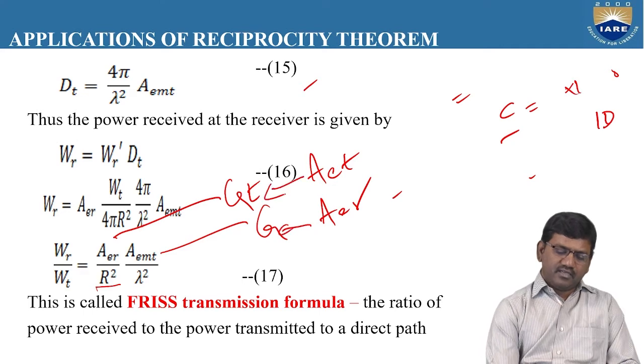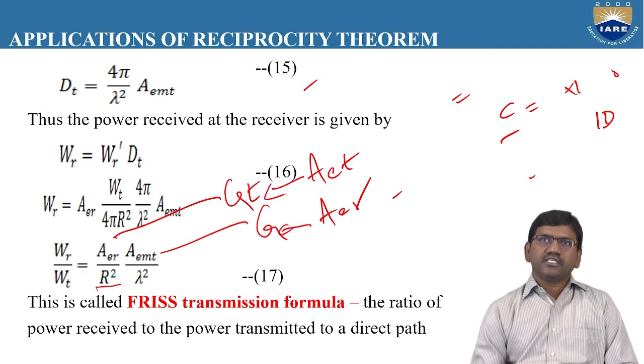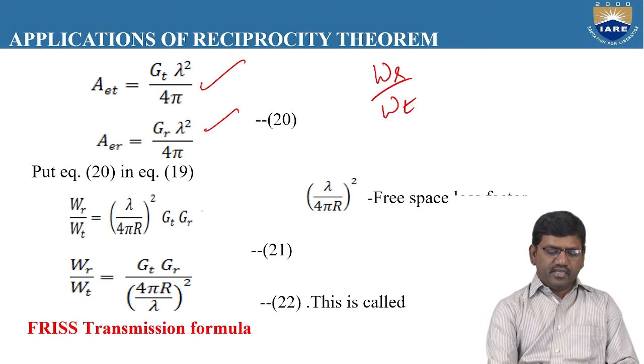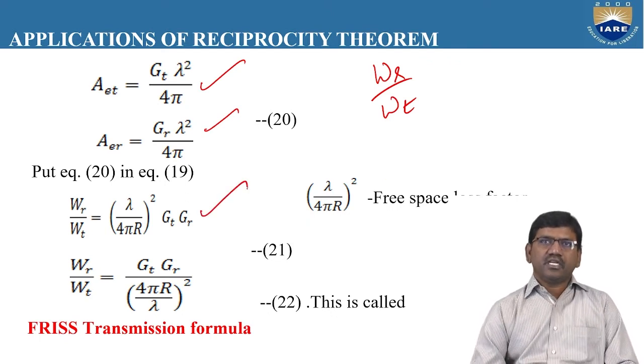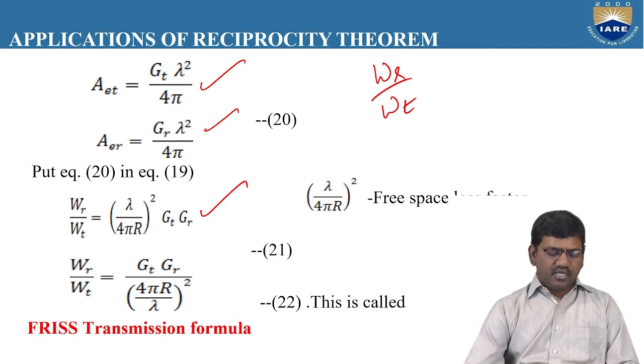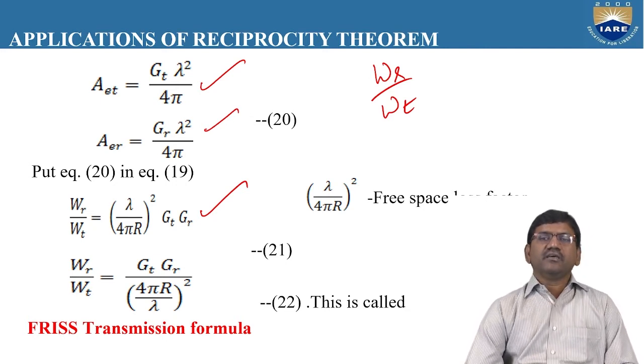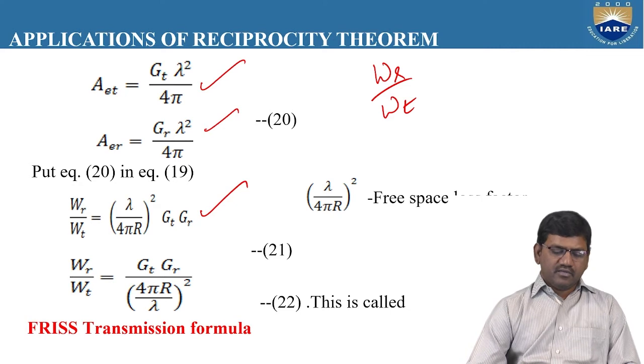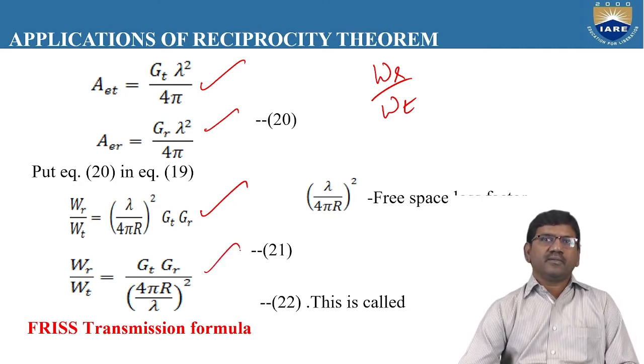If you substitute, you will finally get W_R by W_T is equal to lambda by 4 pi R whole square into G_T into G_R. That is, W_R by W_T is equal to G_T into G_R times lambda by 4 pi R whole square.